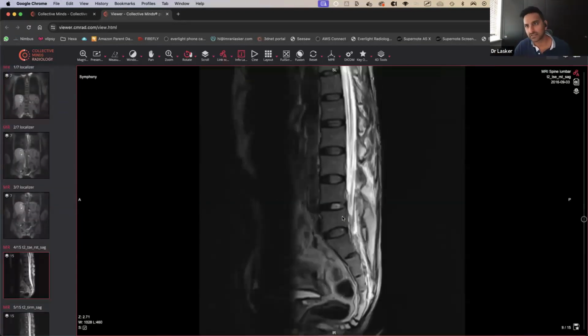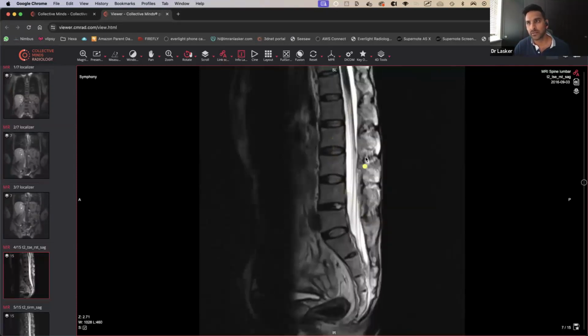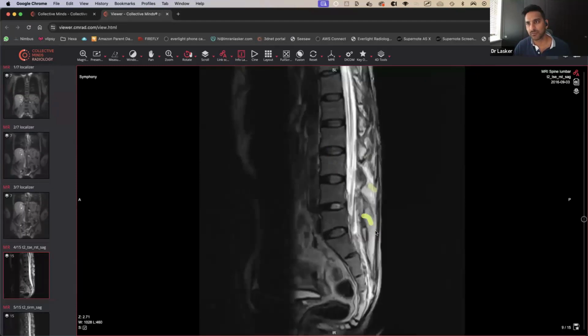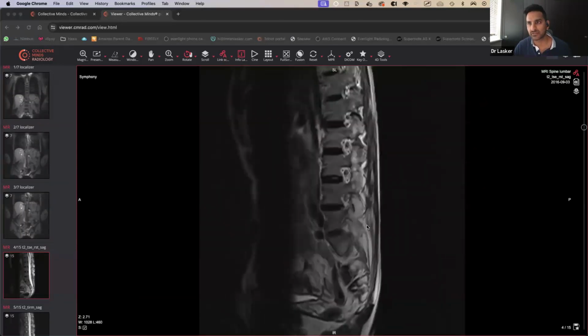We do have a lumbar spine. Lumbar spine does look very straight, doesn't it? It looks very, very straight. It normally gets sort of a lordosis, but that could just be the way they are. When you look at these facet joints, can you see how there's not much in the way of any synovial fluid sitting there? Remember, this is sort of a T2 weighted image, fluid there. You should really get a little bit of fluid there, but there just isn't. Most of it's sort of ankylosed, stuck together, stuck together, stuck together.